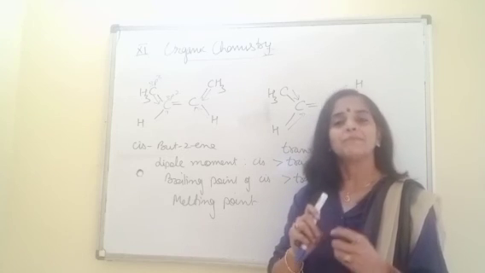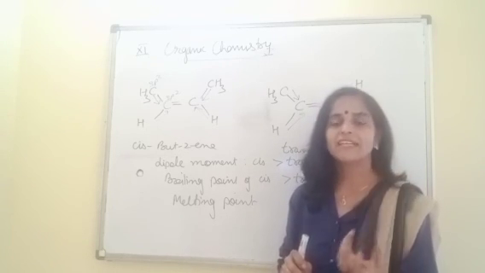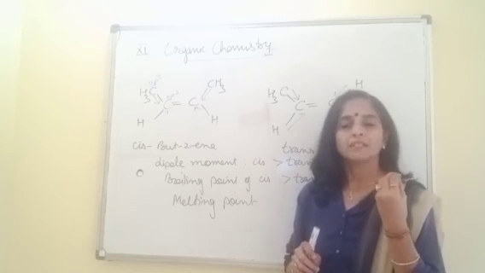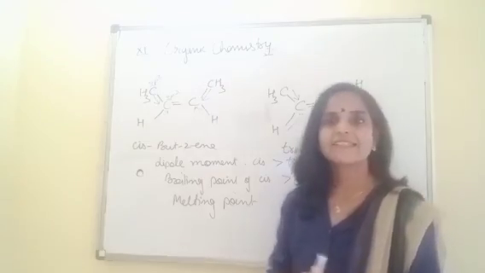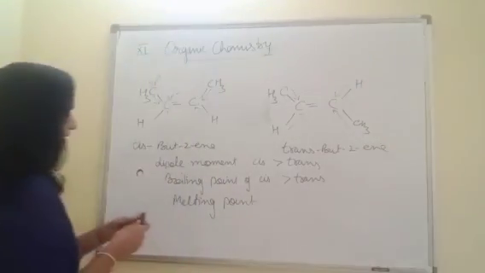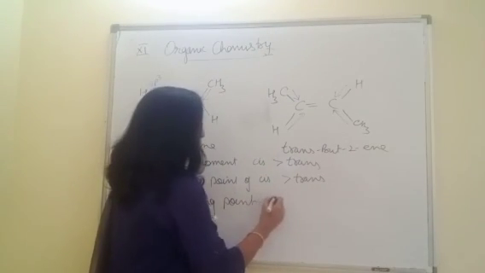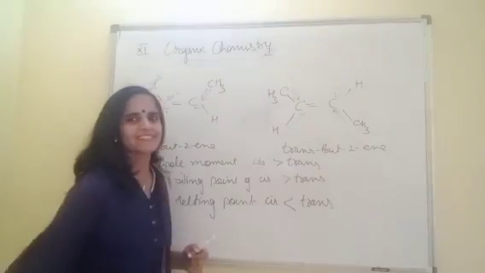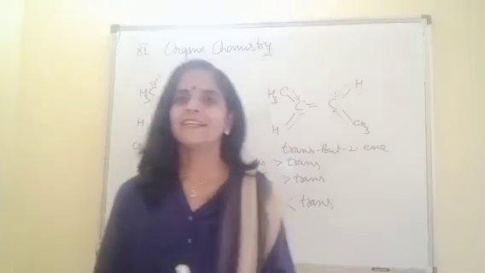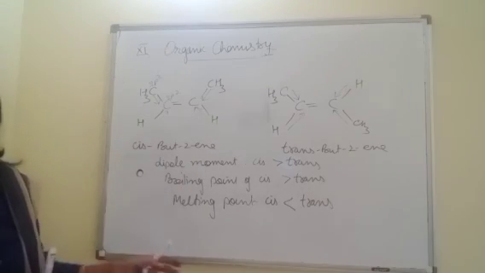Same side means repulsive interactions dominate. Repulsive interactions are more, so loose packing, which breaks easily. This is the reason that the melting point of cis is less as compared to trans. Right, beta? So with this, I have completed isomerism.